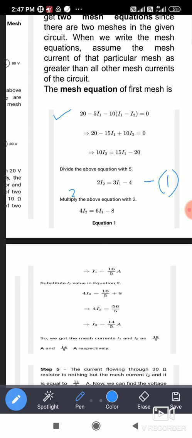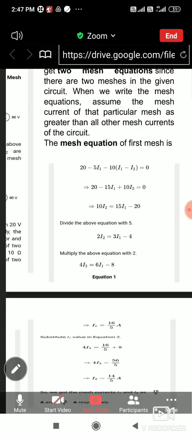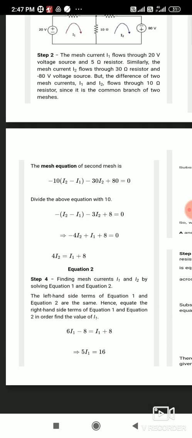Here it has been taken in a different form. 3I1 minus 2I2 is equal to 4. That is equation number 1. Similarly, you can apply KVL and Ohm's law in the second mesh, and you can get one more equation, which is shown here.